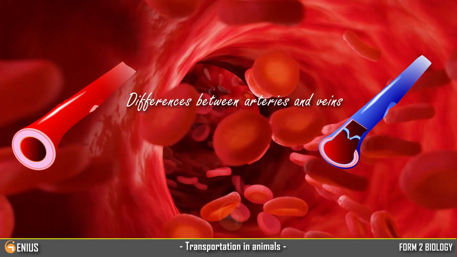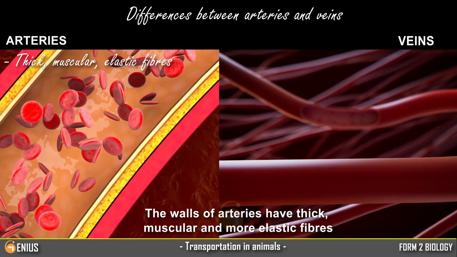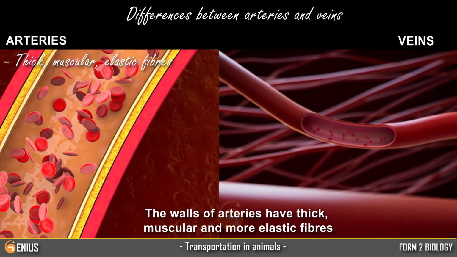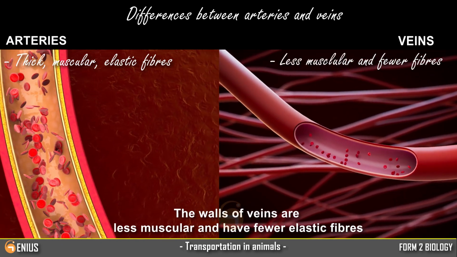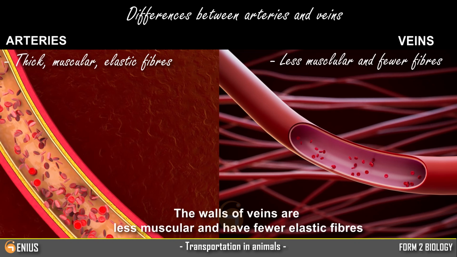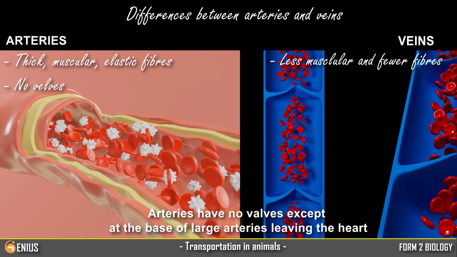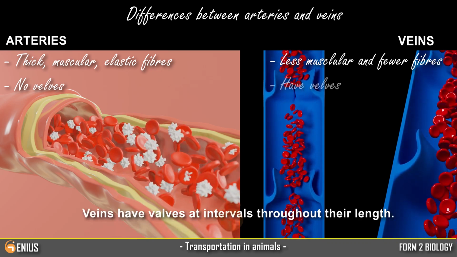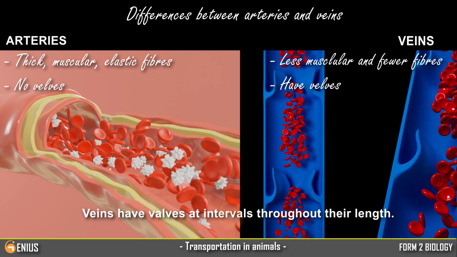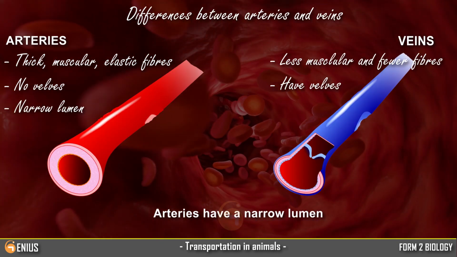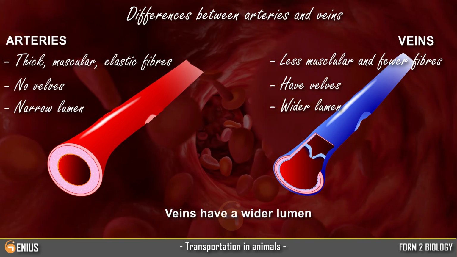Differences between arteries and veins. The walls of arteries have thick, muscular, and more elastic fibers. The walls of veins are less muscular and have fewer elastic fibers. Arteries have no valves except at the base of large arteries leaving the heart. Veins have valves at intervals throughout their length. Arteries have a narrow lumen. Veins have a wider lumen.